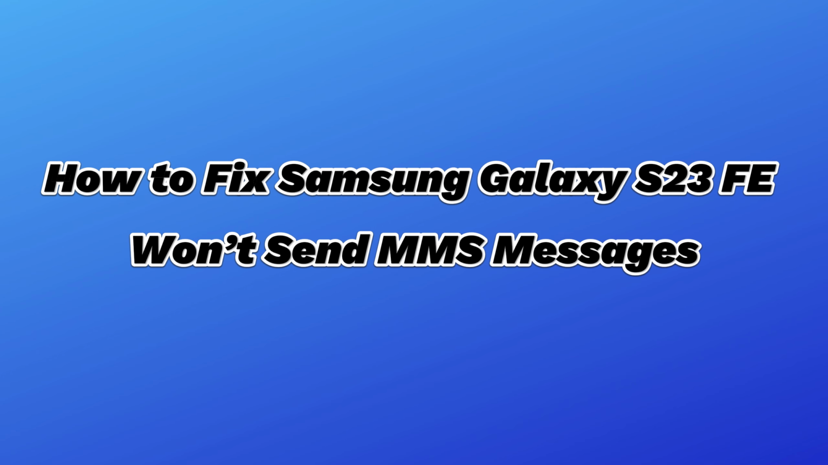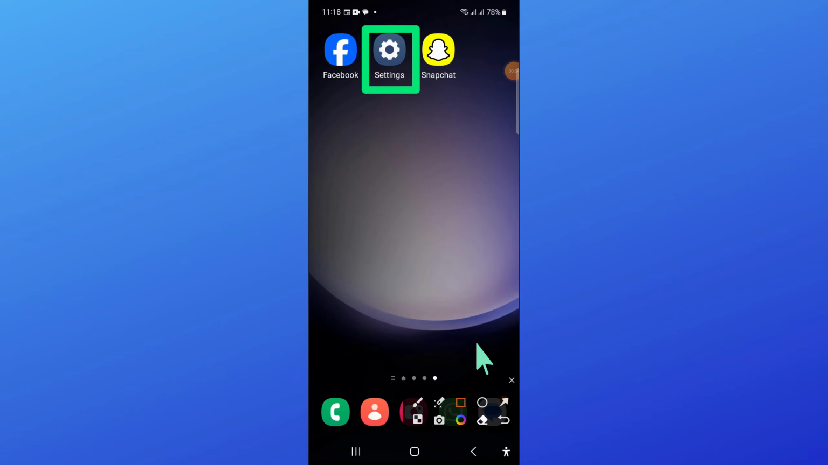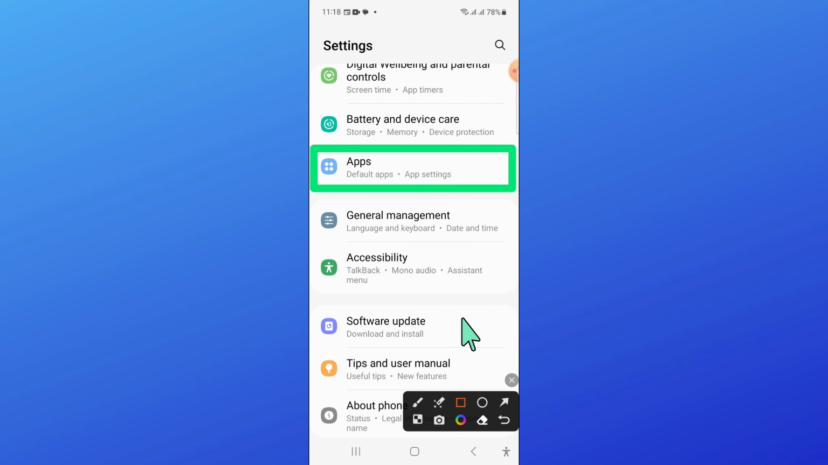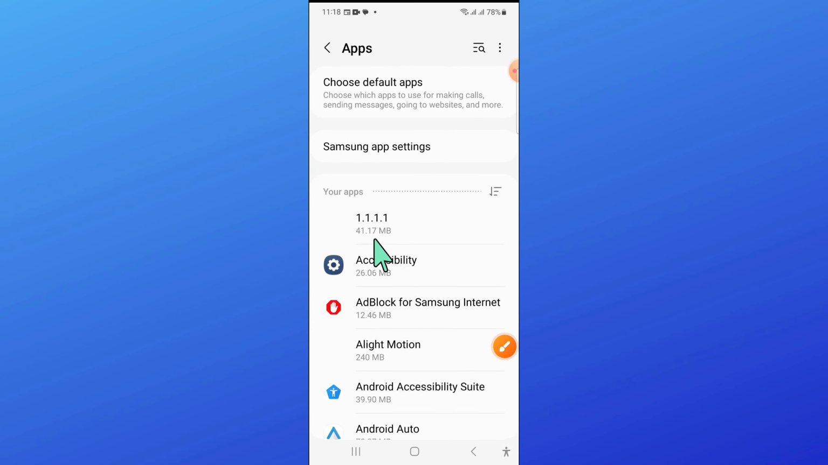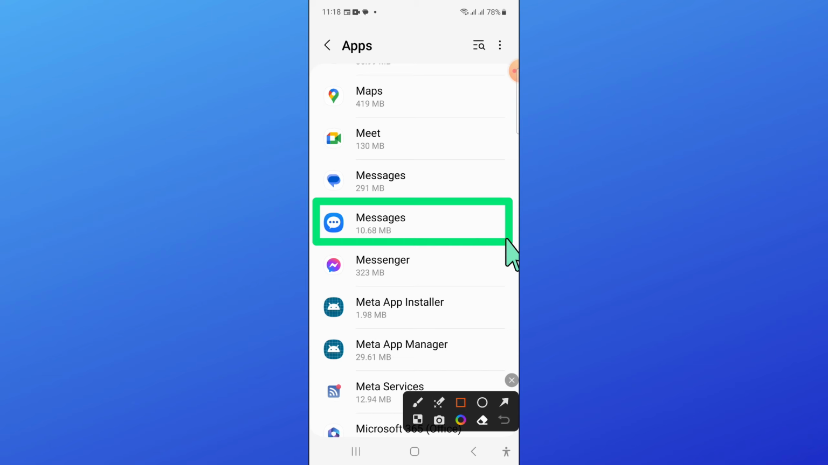Hello everyone, in this video I will show you how to fix the Samsung Galaxy S23 FE won't send MMS messages issue. So to fix this issue, first of all open settings. Now in settings, scroll down and open apps. Now here in apps, scroll down and open messages.